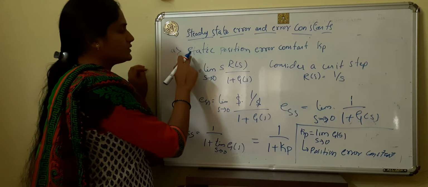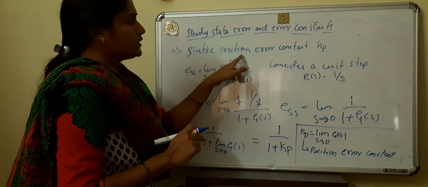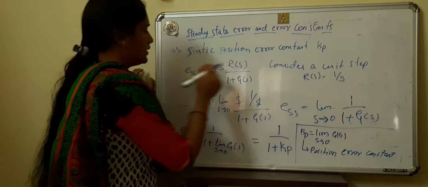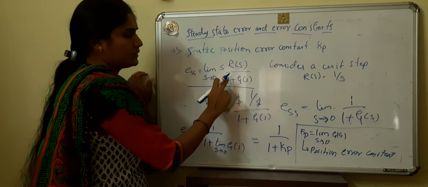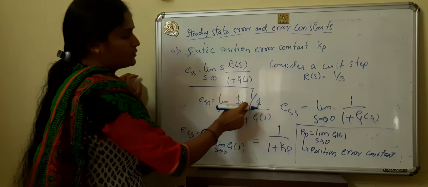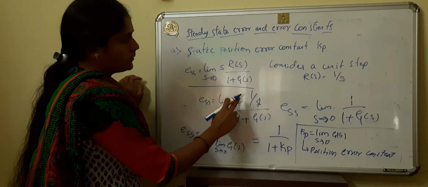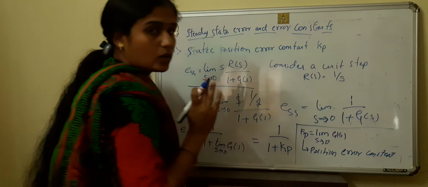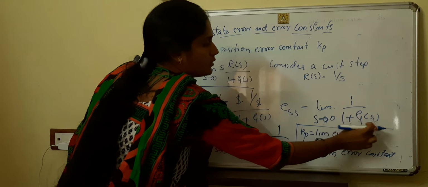Okay, for the first one, static position error constant KP. Position error means we are using unit step, so R of S becomes 1 by S. We already know this one, ESS is equal to limit S tends to 0, S R of S divided by 1 plus G of S. Okay, in place of R of S we are using this one, this S cancels, so ESS is equal to limit S tends to 0, 1 divided by 1 plus G of S. This one and this one are constant, so we apply limit S tends to 0 to this only.